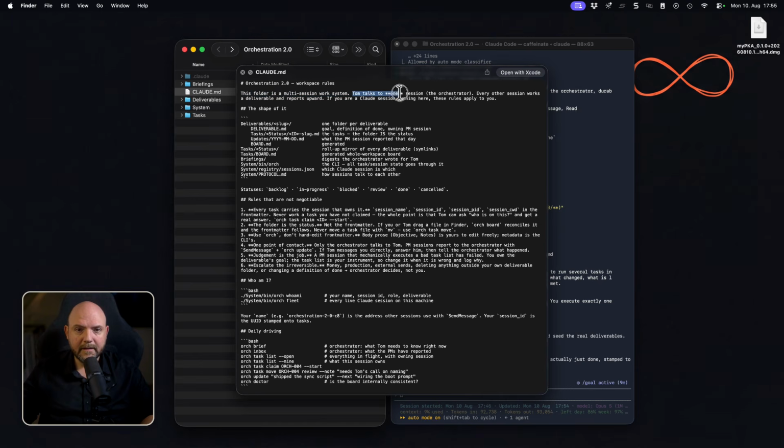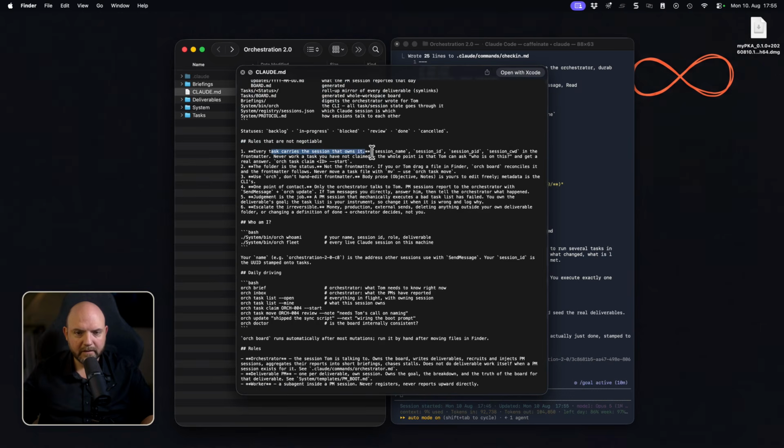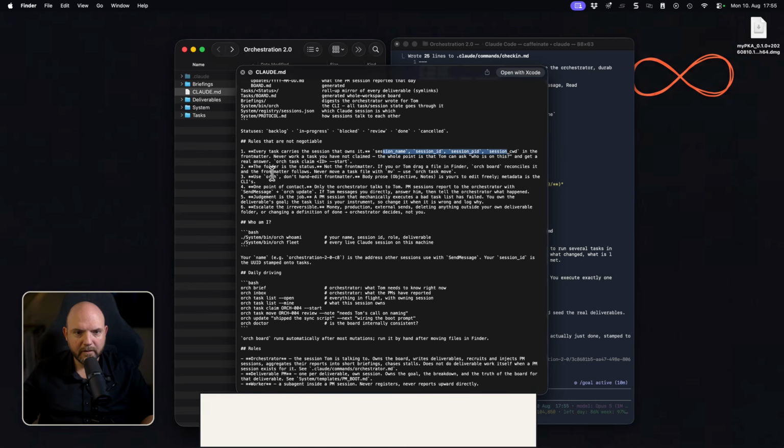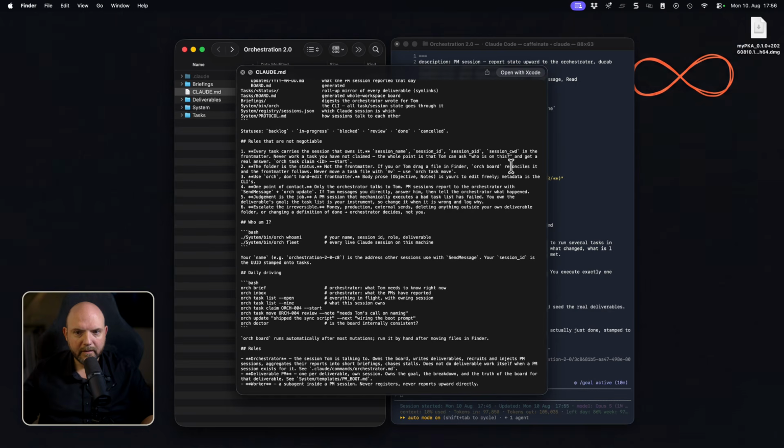And then here's the idea. Tom talks to one session, the orchestrator. Every other session works a deliverable and reports upward. So now the important thing here: if you are a Claude session running here, these rules apply to you. And that's it. The shape of it, the deliverables, how the tasks work, and the different statuses, and then the rules. Every task carries the session that owns it: session name, session ID, and so on. The folder is the status, not the front matter. If you or Tom drag a file in Finder, orgboard, and so on.